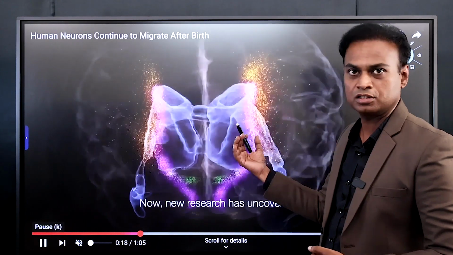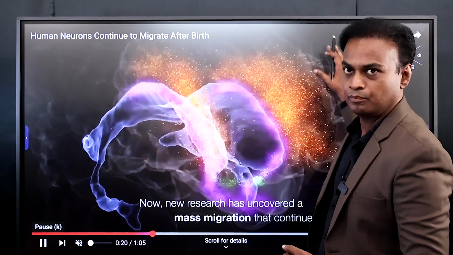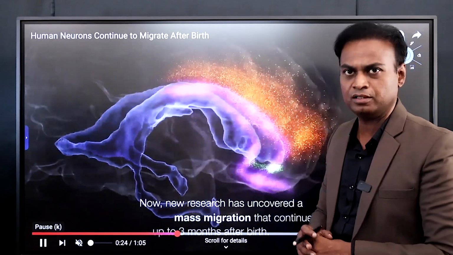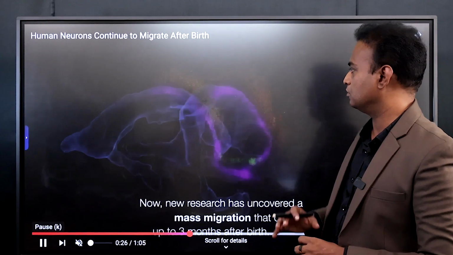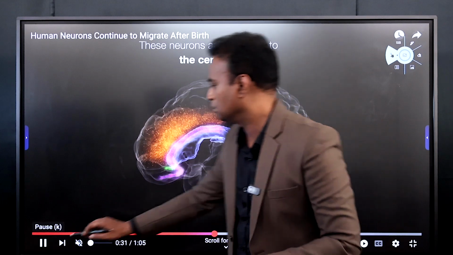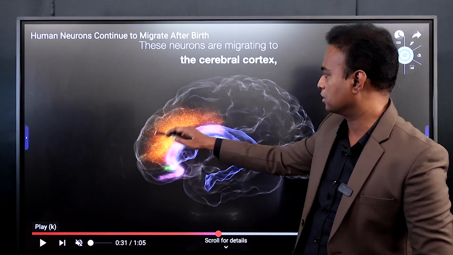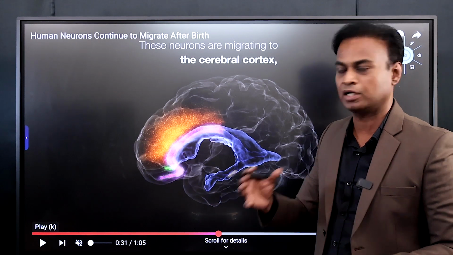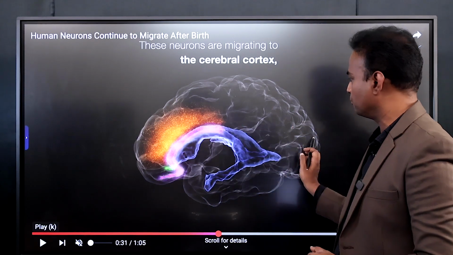Once the neurons are originating, they will move towards the periphery. So they originate here and they go and settle in the different parts of the brain. They especially settle in the outer part of the brain, that is known as the cerebral cortex. See, this is the cerebral cortex. This is the thing that makes human beings different from other animals. This is the thinking part of the human being.